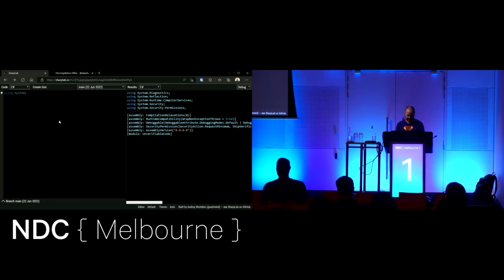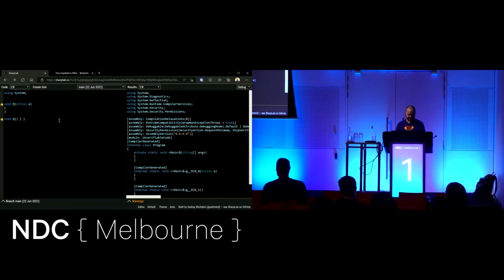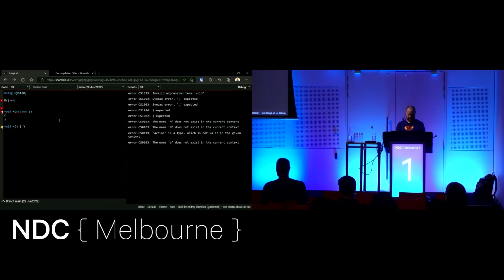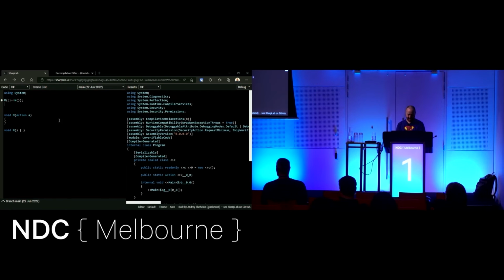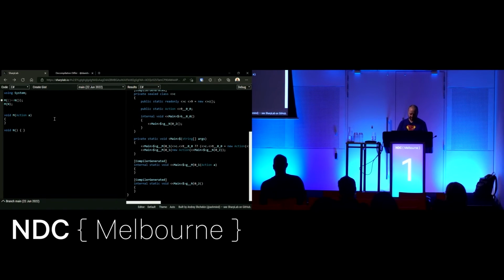So now I need to remember how to demo this. We go void m and we take an action. Yep. And then we have another method here. And then we call m, and we pass in a lambda that calls n. And whoops, or we just do that. I think that's right. Yeah, no, it's not right.